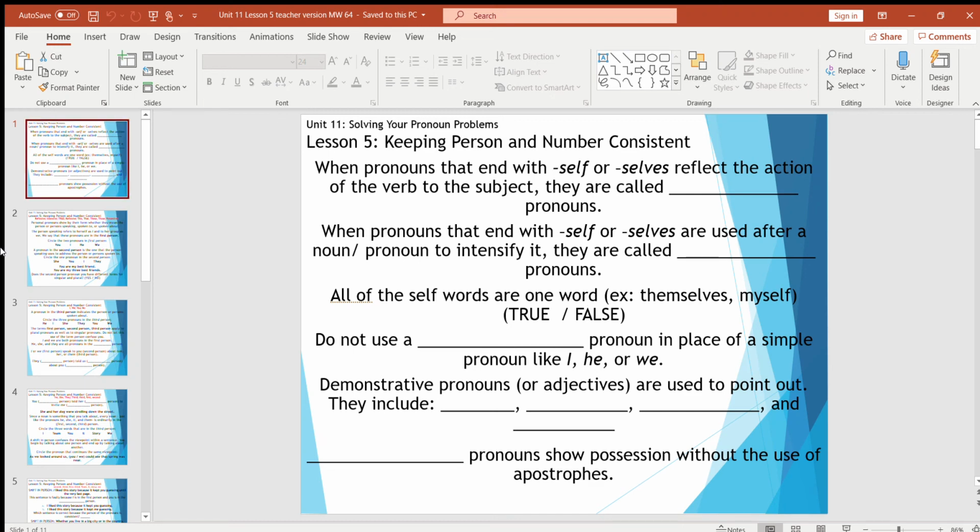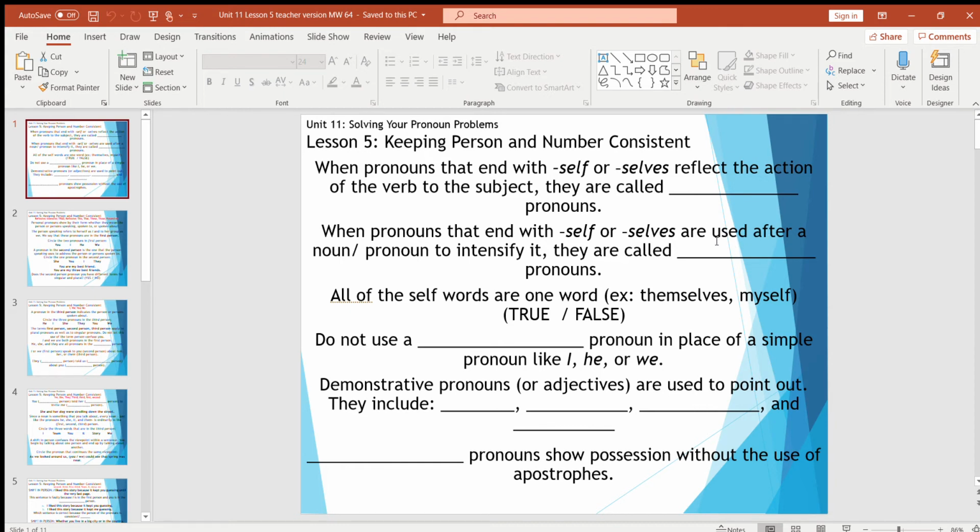64. When pronouns that end with self or selves reflect, keyword there, the action of the verb to the subject, we know they are called what kind of pronouns? Reflexive pronouns. And when pronouns that end with self or selves are used after a noun or pronoun to intensify it, they are called what? Intensive pronouns, right? Intensive being the key word there.